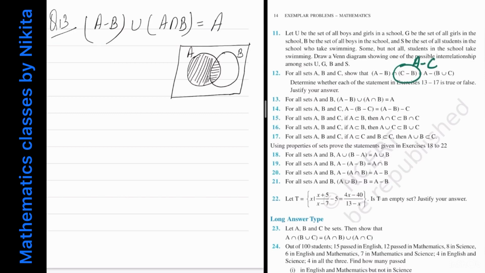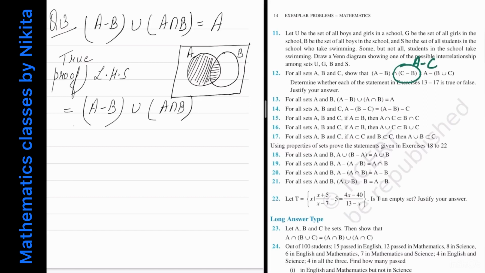So now let's prove this. I will say that it is true, and the proof is as follows. So consider the LHS. LHS is equal to A minus B union with A intersection B. Now A minus B can be written as A intersection B complement. Okay, you all know this. Now this thing can be written as A intersection with B complement union B. So this was the distributive law. So both ways I can use it.